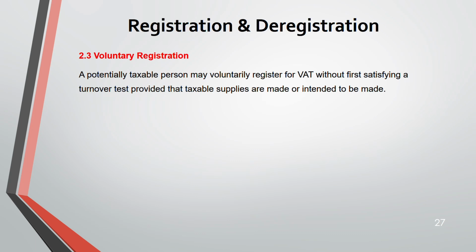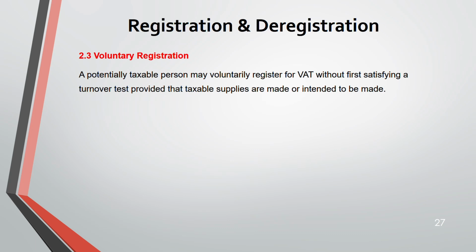Now, voluntary registration. Sometimes you don't have to register compulsorily. You are not exceeding the threshold, but you might voluntarily register for VAT. There are certain advantages of doing that. They are not satisfying the turnover test, neither historical nor future, but they might voluntarily register for VAT. That is possible.